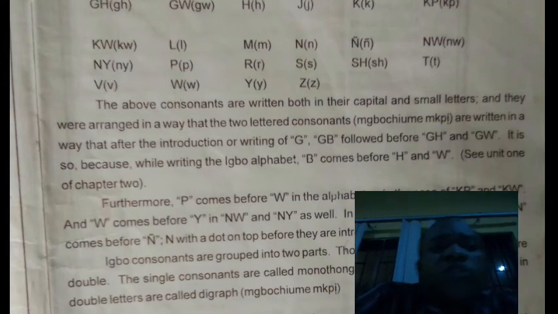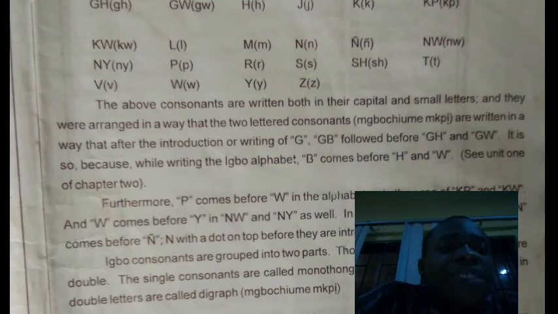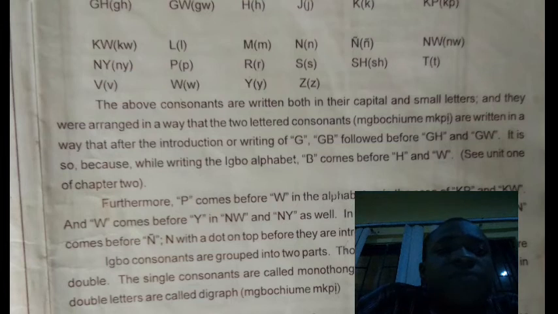So the above consonants are written both in their capital and small letters, as I explained, and they were arranged in a way that the two-lettered consonants, Mgbochiume Mkpe, you can see the Mgbochiume Mkpe.